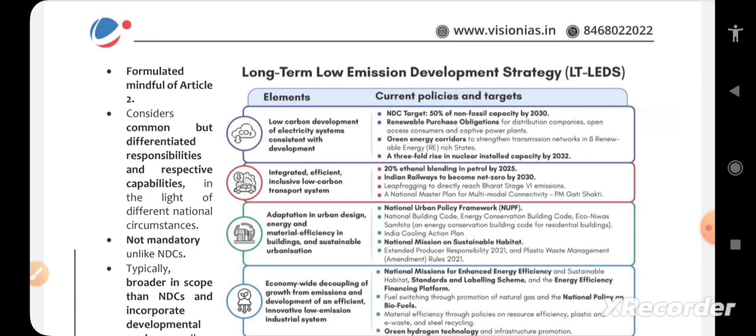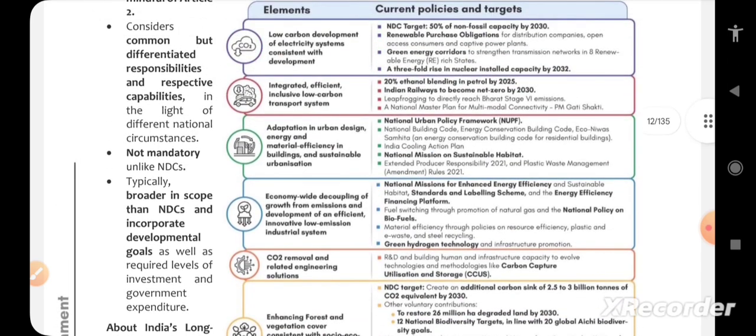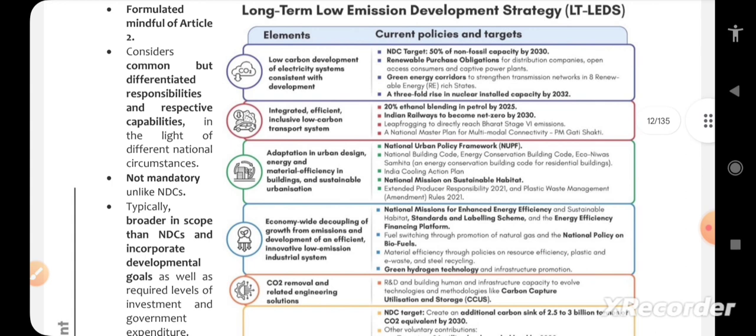India gave the formulation. India actually made a long-term low emission development strategy. It is such a big strategy. Basically it is all about sustainable development that has a low carbon footprint and low greenhouse gas emissions. Elements of the LT-LEDS, you can see here, are low carbon development of electricity systems consistent with development, and an integrated, efficient, low carbon transport system.